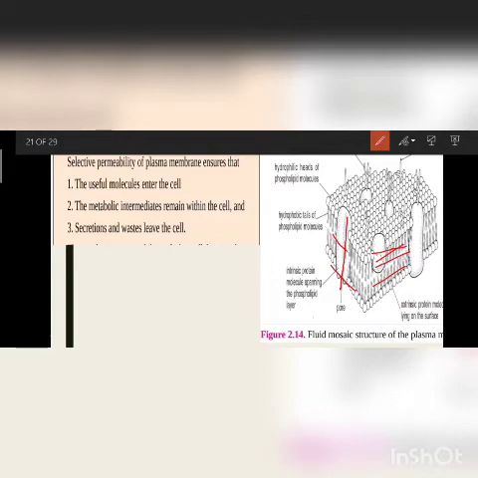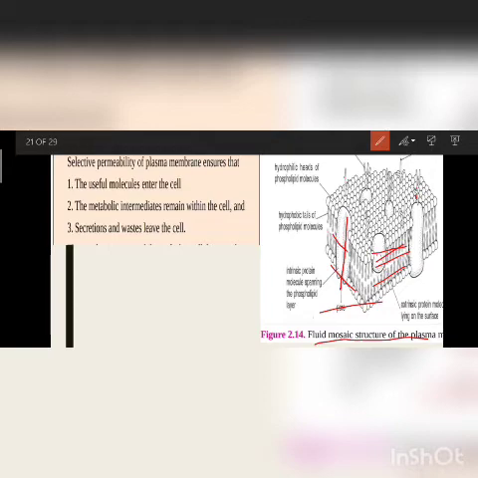Glycolipids are also present, which are very helpful as receptors; we'll study that later. So this is the fluid mosaic model of the plasma membrane. We have to draw it and remember it, because in exams it will come for 2 or 3 marks.